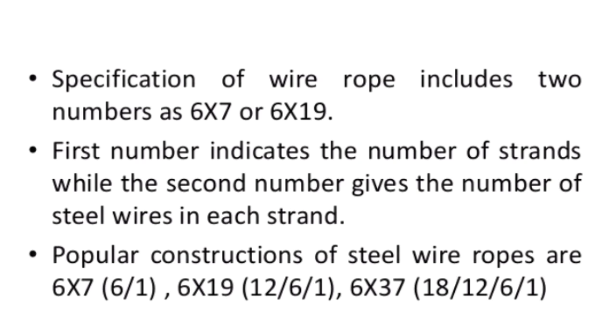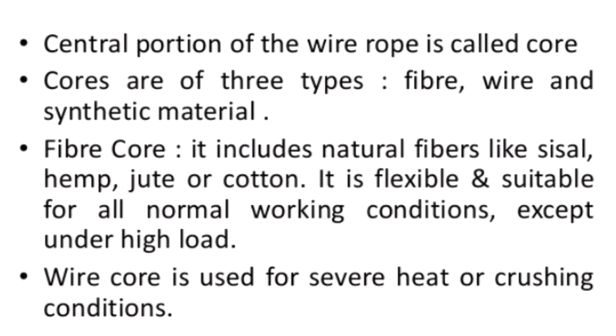And how are the wire ropes specified in industries? Generally the wire ropes are specified with two numbers, such as 6 into 7 or 6 into 19. The first number indicates the number of strands, while the second number gives the number of steel wires in each strand. Majorly used in the industries are 6 into 7 (6 by 1), 6 into 19 (12 by 6 by 1), and 6 into 37 (18 by 12 by 6 by 1). So these are the popular wire ropes used in the industries.